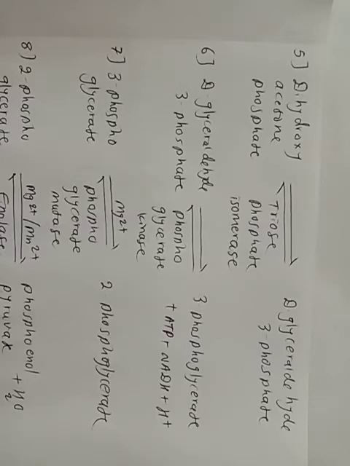The reaction is catalyzed by enolase in the presence of magnesium ions. This enzyme is inhibited by fluoride.